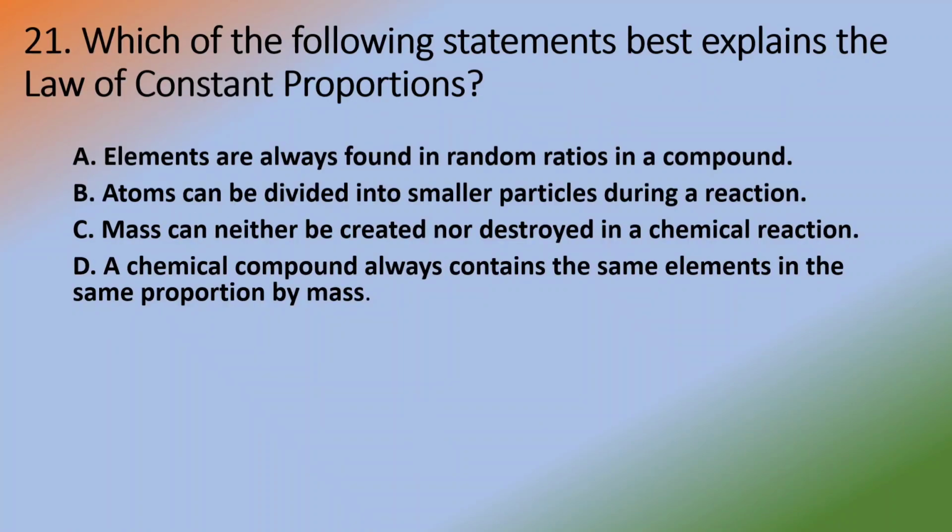Which of the following statements best explains the law of constant proportion? Option A. Elements are always found in random ratio in a compound. Atom can be divided into smaller particles during a reaction. Mass can neither be created nor destroyed in a chemical reaction. A chemical compound always contains the same elements in the same proportion by mass. Answer is option D. A chemical compound always contains the same elements in the same proportion by mass.